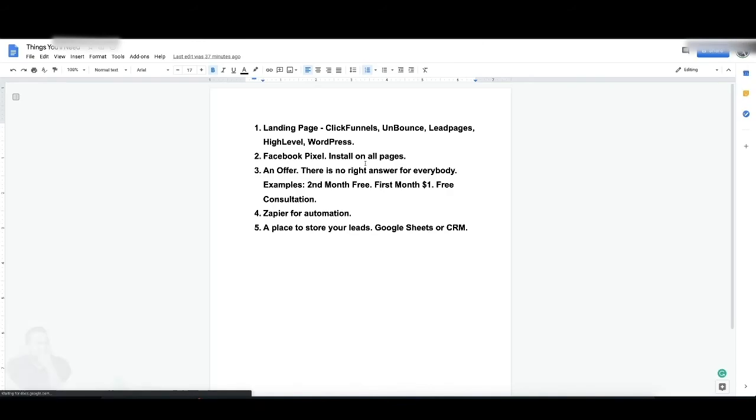So just to recap: for the landing page, you can use ClickFunnels, Unbounce, Leadpages, HighLevel, WordPress. They all do the same thing. There's no right one, no wrong one. It just depends on you, your budget, and which one you prefer.